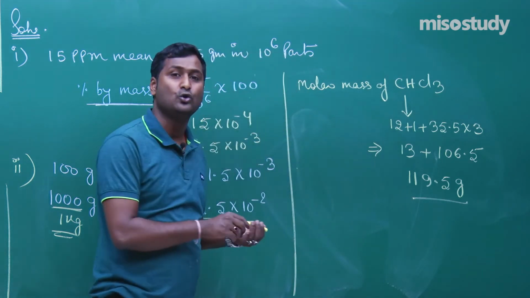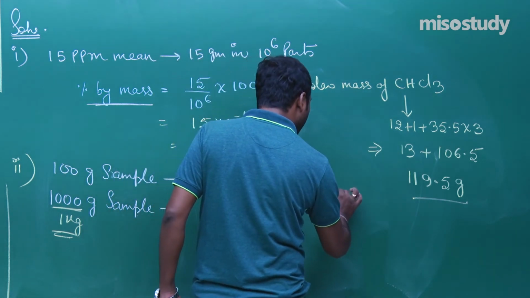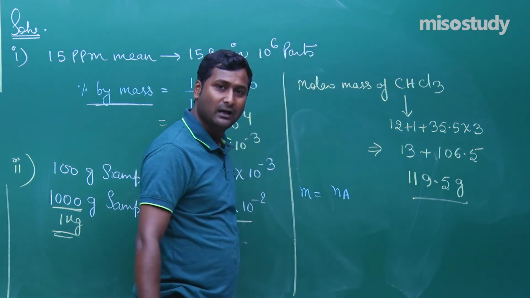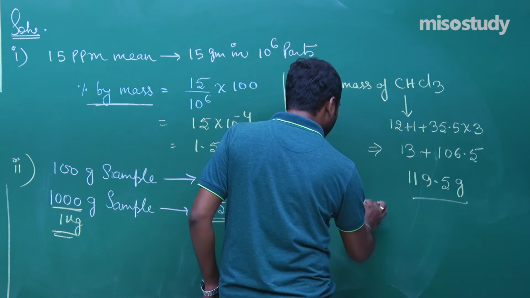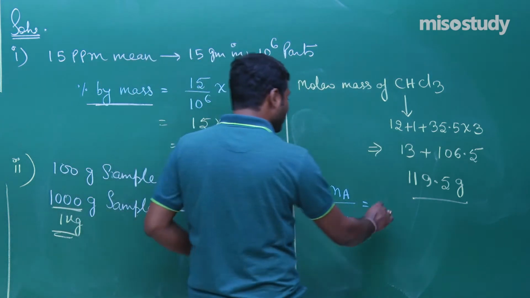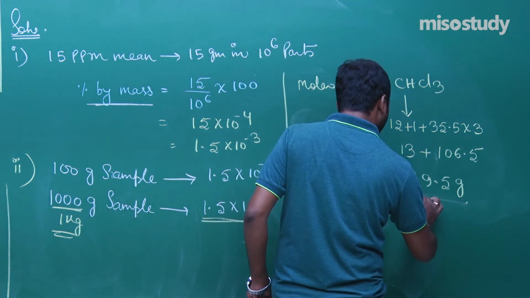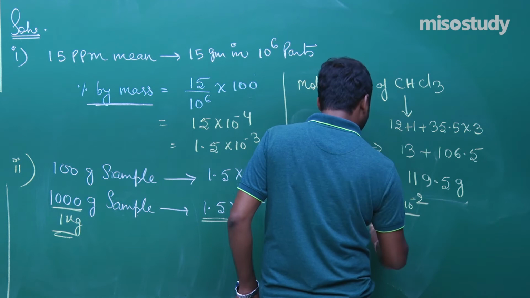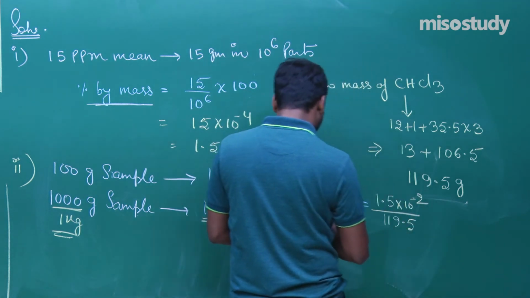Now what to do? Molality. Molality is equal to number of moles upon weight of solvent in kg. Here the number of moles equals given mass, that is 1.5 into 10 to the power minus 2 upon molar mass, that is 119.5 gram.